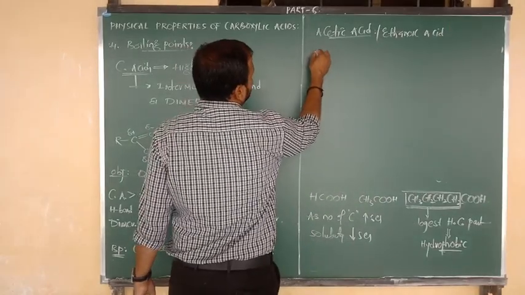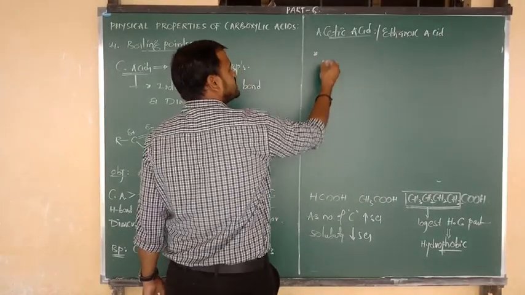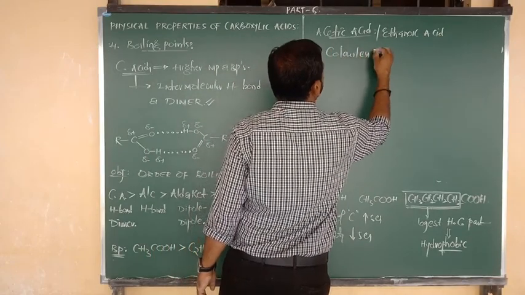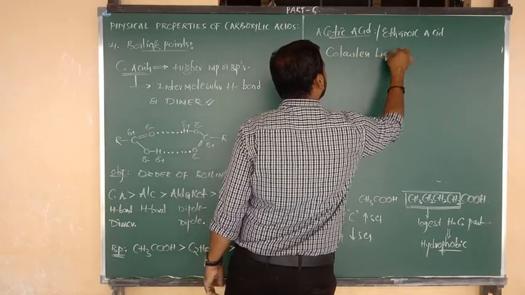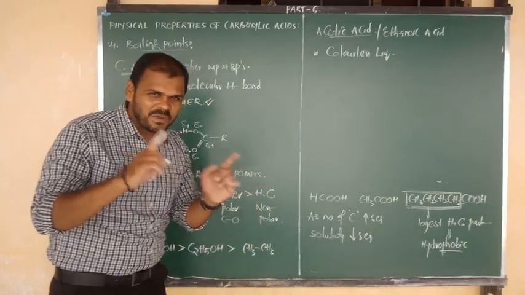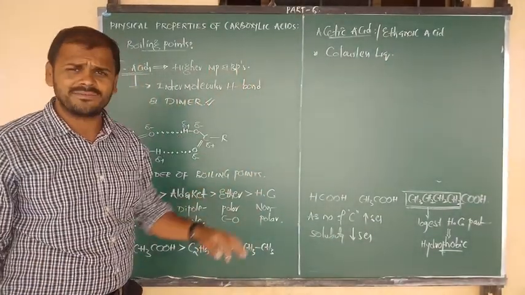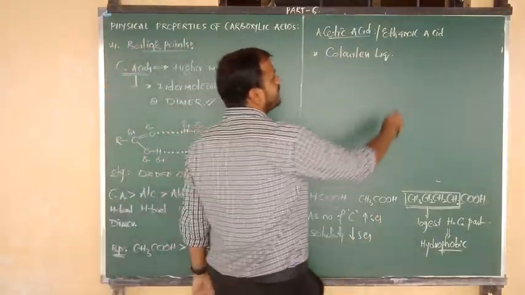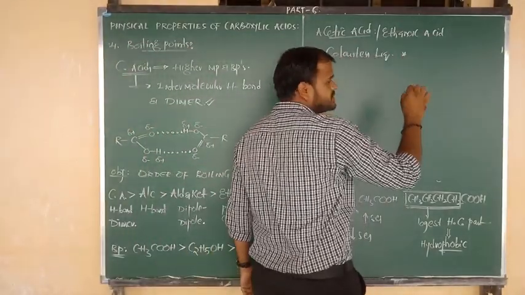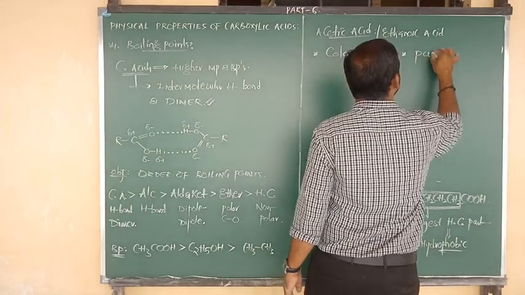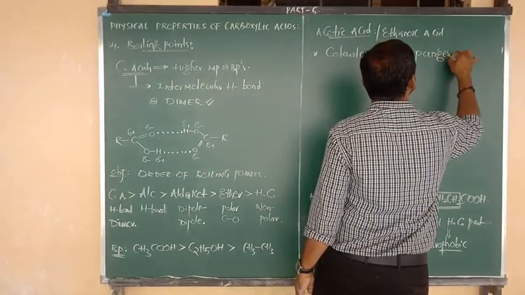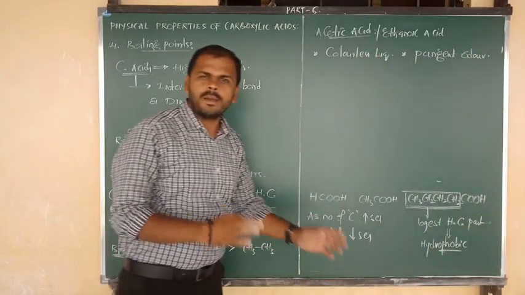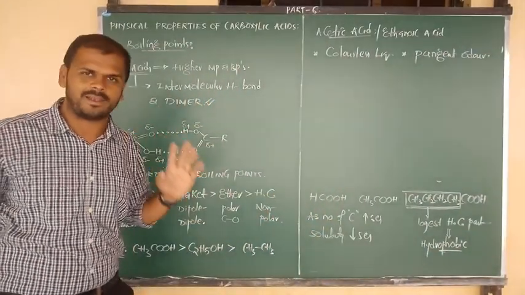So first point I want to say is that acetic acid is a colorless liquid, because already I have told you up to 9 carbons all are colorless liquids. Acetic acid contains 2 carbons, yes, it is a colorless liquid. And one more thing, it has an unpleasant odor, a pungent odor, bad smell.